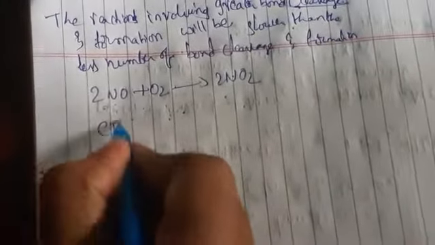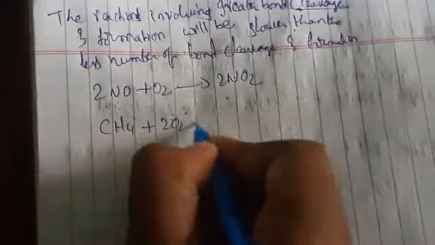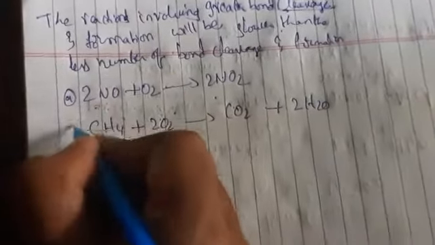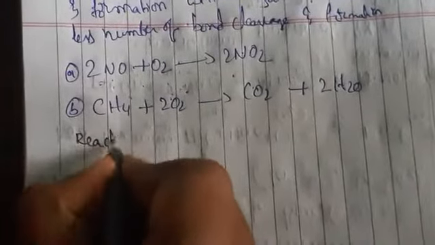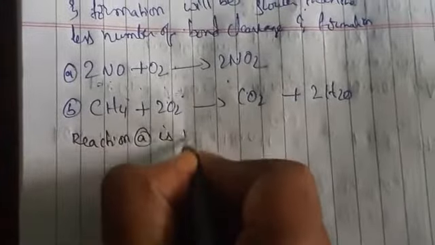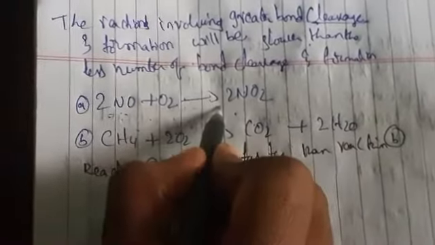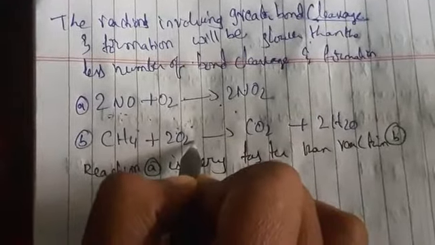If you combine CH4, methane, and oxygen gas, it releases carbon dioxide. So this reaction is faster than the other reaction. Why? Because here it is not breaking any bond. So we can say that reaction A is much faster than reaction B. Why? It is not breaking any bond. Coming to this one, this is breaking a bond.